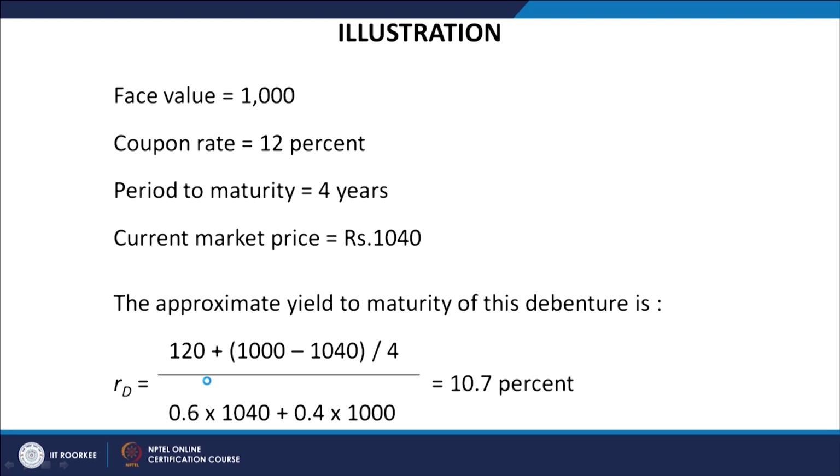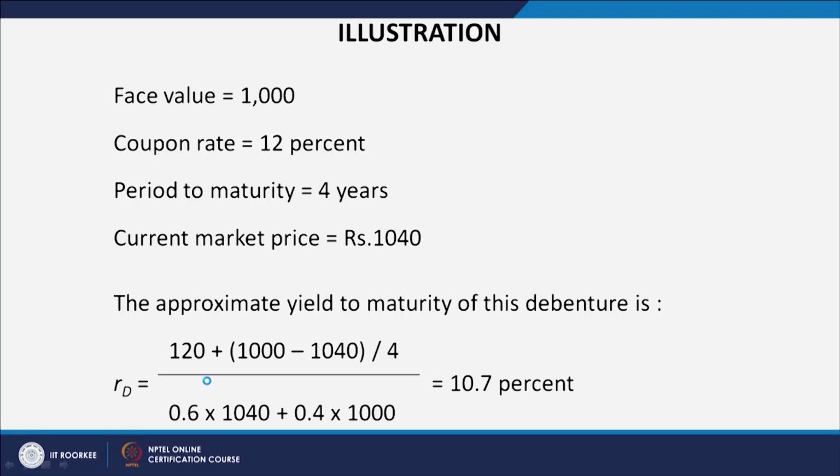So, how is it to be applied? We have used an illustration here. Now, look at this illustration. For example, the face value of a bond or debenture is 1000. The coupon rate, which says how much interest will be paid, is 12%. The maturity period is 4 years and the current market price is 1040. A bond having a face value of 1000 rupees is being sold by the issuer in the market at 1040, which means it is being sold at a premium, with a promised coupon rate of 12% and a maturity period of 4 years.